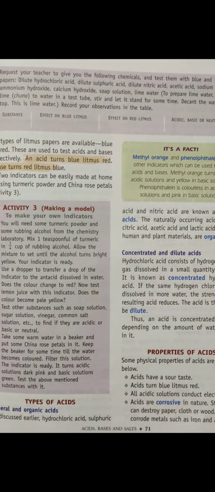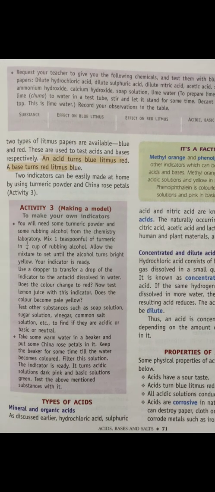There is one more activity, activity number 3, given here. You can make your own indicators. You will need some turmeric powder and some rubbing alcohol. If alcohol is not available, we can mix it with water. Turmeric we can use as an indicator. It is a natural indicator.